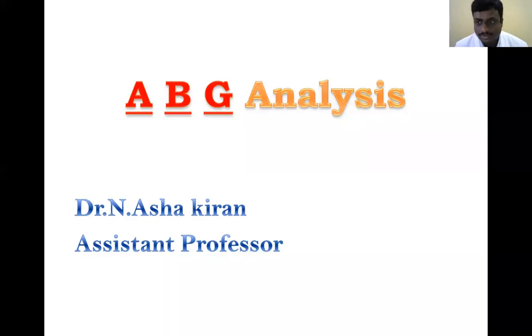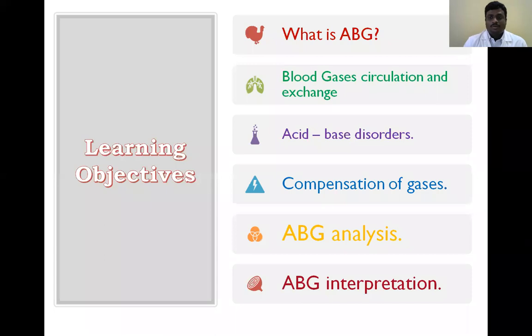Good afternoon to all. Today's topic is ABG analysis. It is a demonstration class. In this class, we will know about what is ABG, what are the blood gases related with the ABG, what are those circulation and exchange, and what are the acid-base disorders, a brief introduction about acid-base disorders, because we have already completed these acid-base disorders.